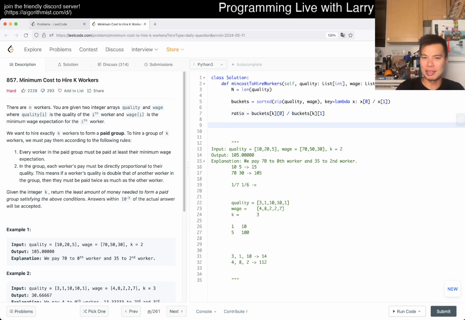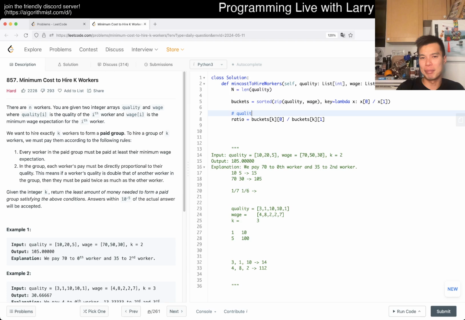And then we just have to get the sum of the total quality that we get. So this is the quality of the k cheapest, the cheapest quality per wage with k workers, right? You have to include everyone else too.